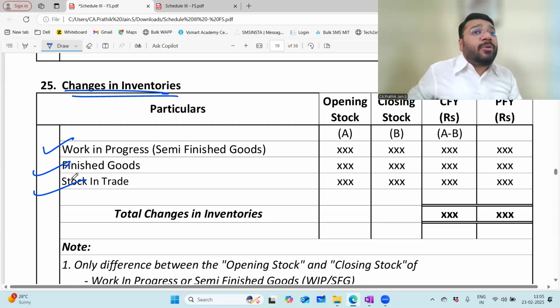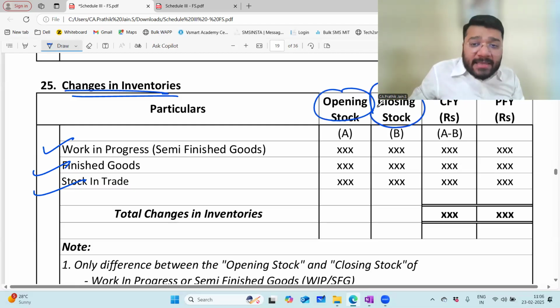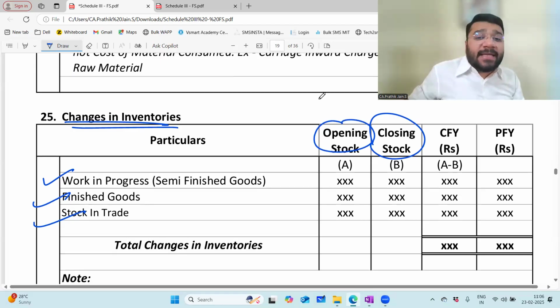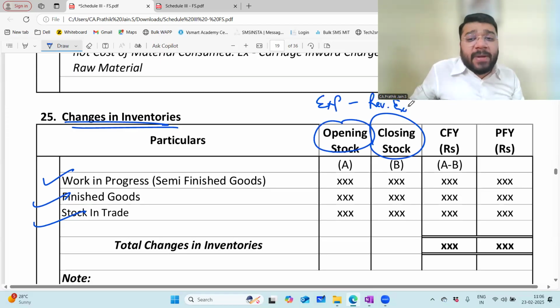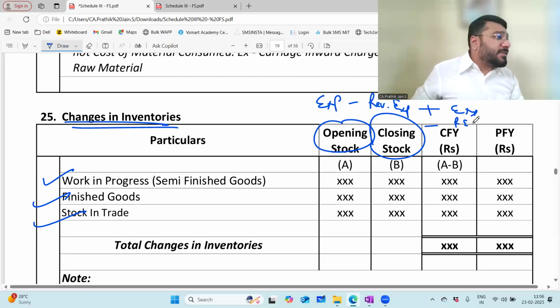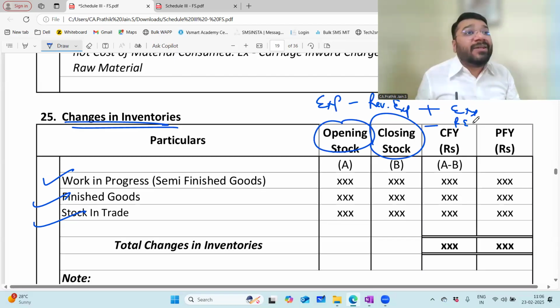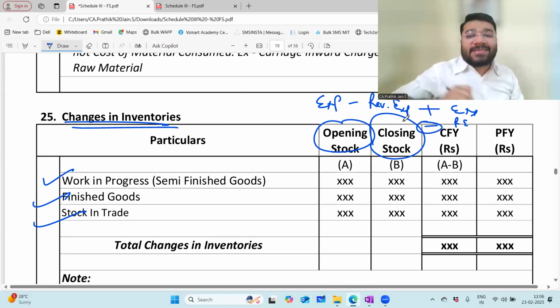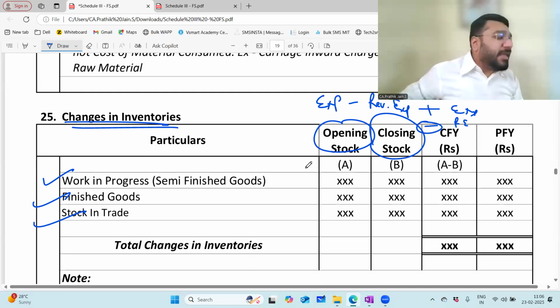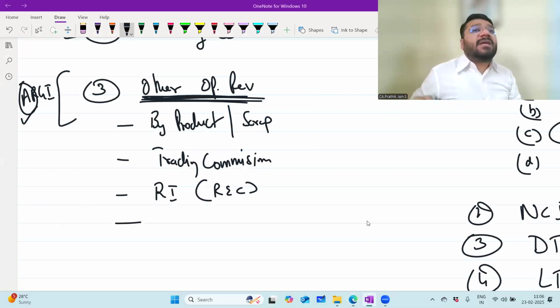And what is the calculation? Opening stock minus closing stock. Opening stock represents expenditure. Closing stock represents reversal of expenditure. If the answer is positive, then what? Expense. If the answer is negative, what does it mean? Reversal of expense. In the expense category, to increase expense, add. To decrease expense, minus. This is called total change in inventory. Any problem? All this we have discussed in the last class. I'm doing a recap of that only.